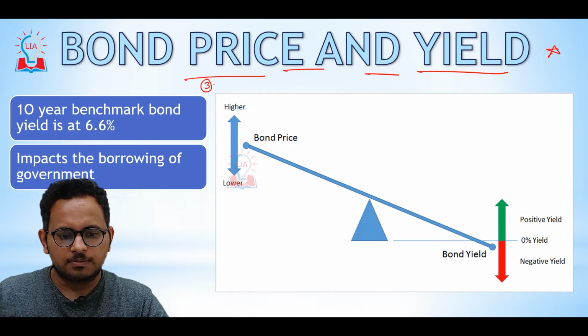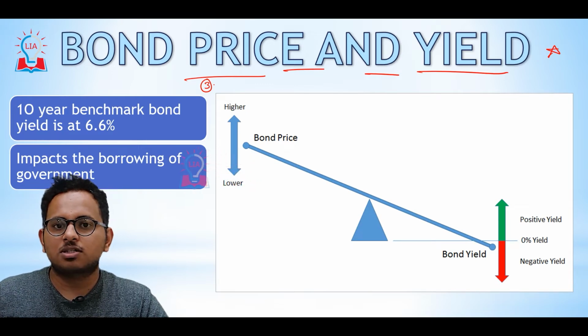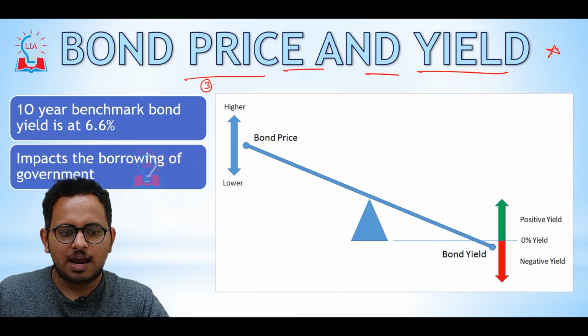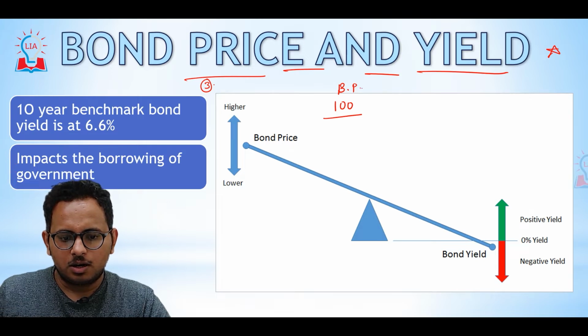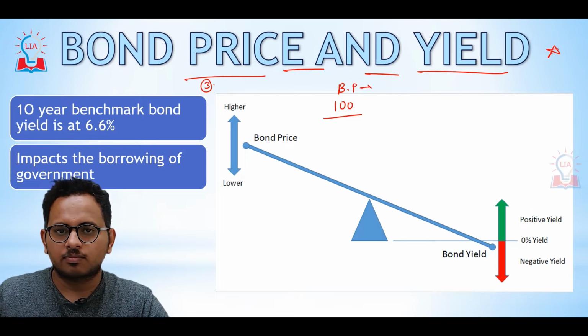Very simple, guys. For example, there is a bond which costs 100 rupees, and this is the bond price. This bond price ensures 10% interest. So the bond yield would be 110 rupees.